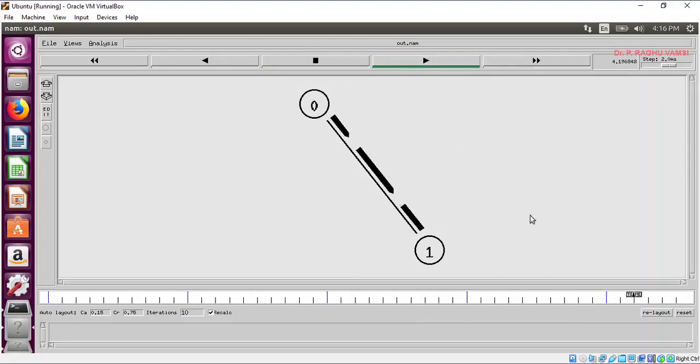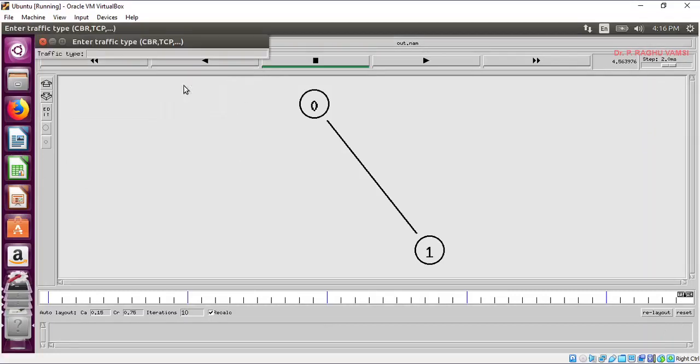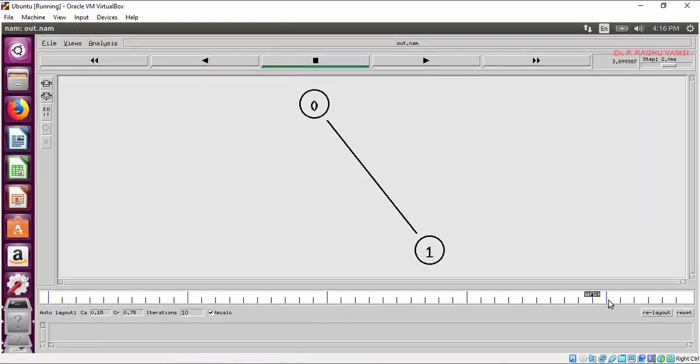So here the traffic will go on. At 4.5 the traffic will stop, and at 5 the simulation will stop. So at 4.5 the traffic stopped, and at 5 the simulation stopped. And we can view the packet filters like packet type, data routing, etc., traffic type. So this kind of information we can see here when the simulation is going on.